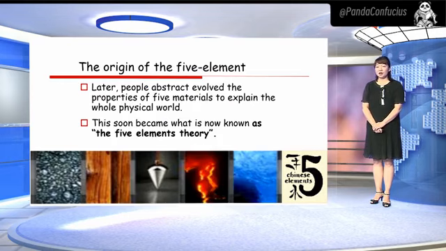Later, people used the properties of the 5 materials to explain the whole physical world. They also believed that the 5 materials not only interpromote and interrestrict, but are also in a constant state of motion and change. This soon became what is known as the 5 elements theory.